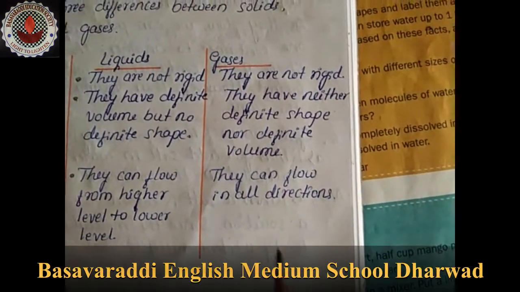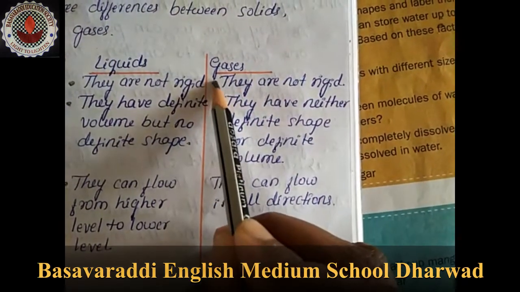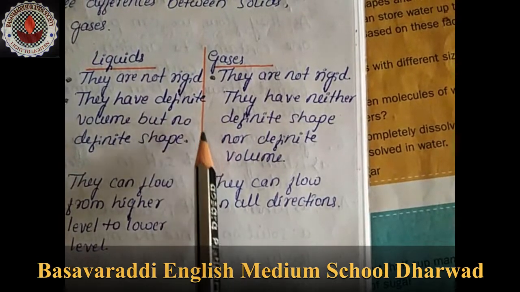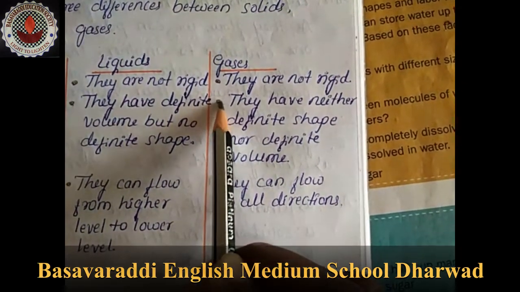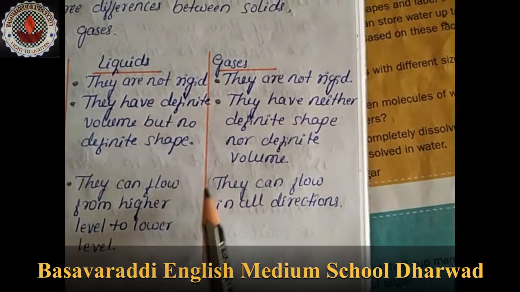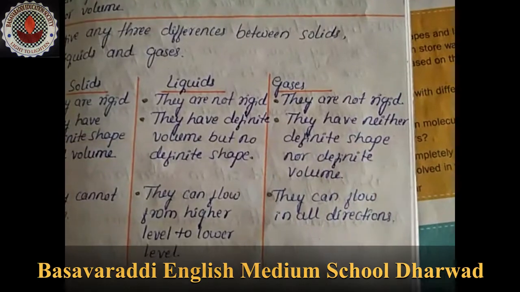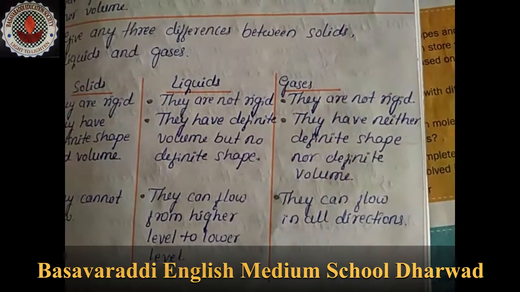The last state is gases. They are not rigid, they have neither definite shape nor definite volume. They can flow in all directions. Okay, these are the differences between solid, liquid and gas.